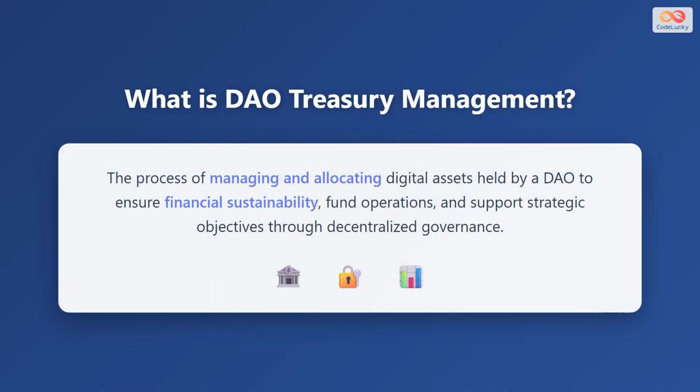DAO treasury management is the process of managing and allocating digital assets held by a decentralized autonomous organization. It ensures financial sustainability by funding day-to-day operations and supporting the DAO's strategic objectives. All of this is done through decentralized governance, meaning the community makes decisions collectively rather than relying on a central authority. The Treasury acts as the financial backbone of the organization, providing resources needed for growth and development.